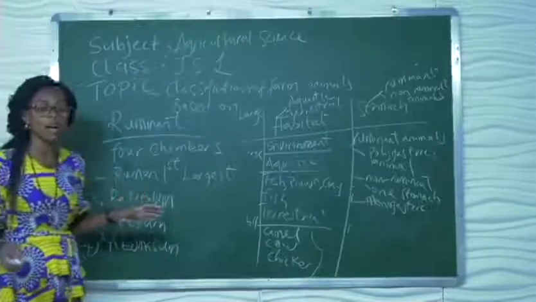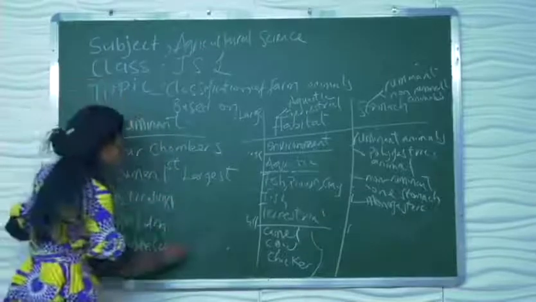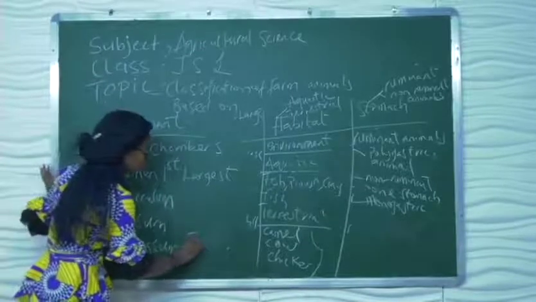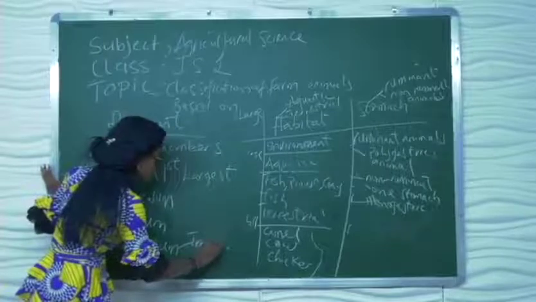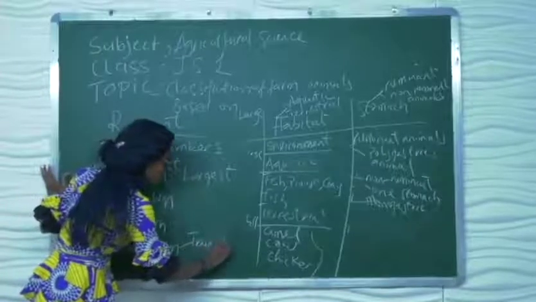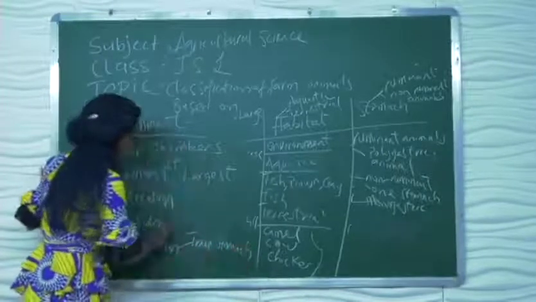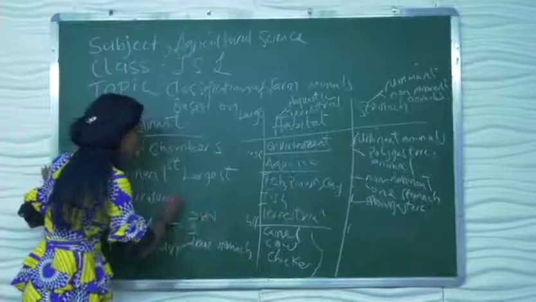These are the four stomachs of the ruminant animal. This is the true stomach, the true stomach of the ruminant animal. This is the third, and this is the second.